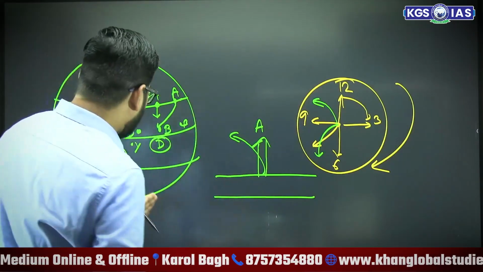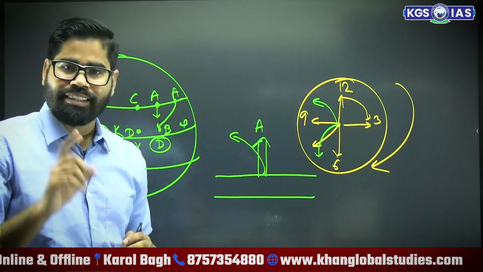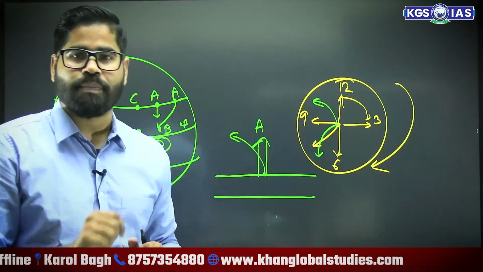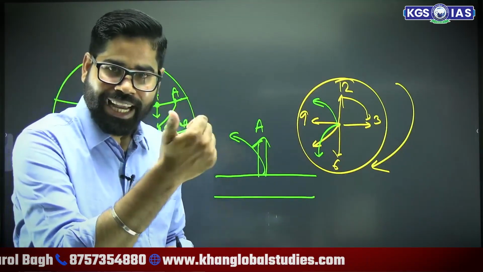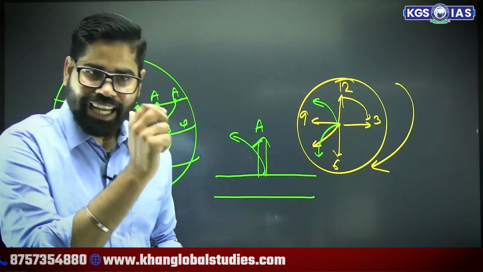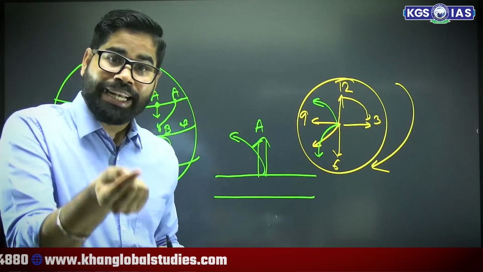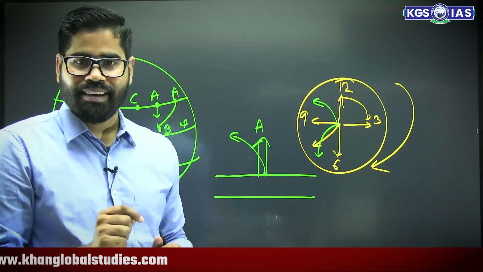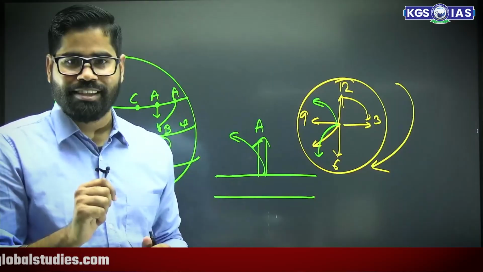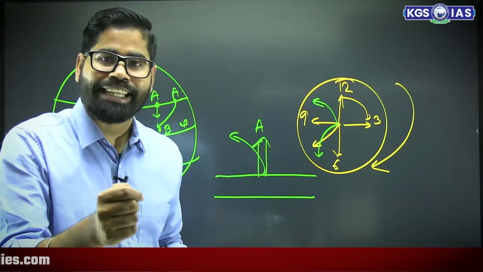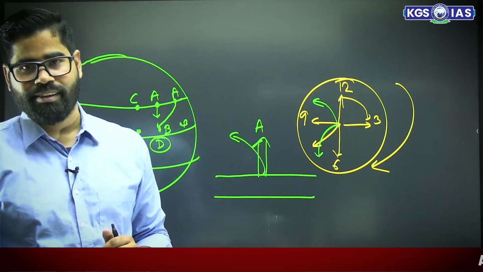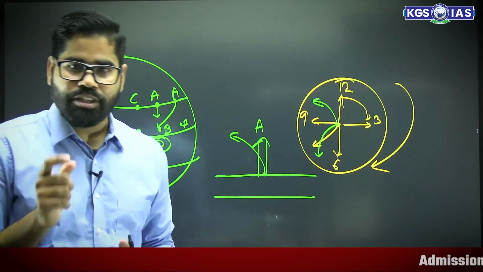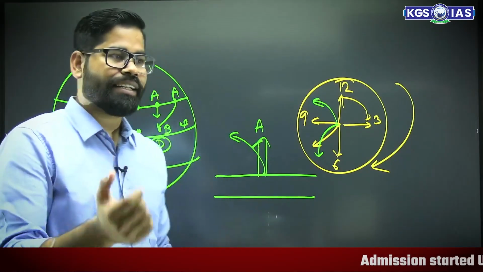The air was simply coming to this part. But because the earth has moved there, that's why it appears to us that it has gone in this direction. Okay. So this is one part.